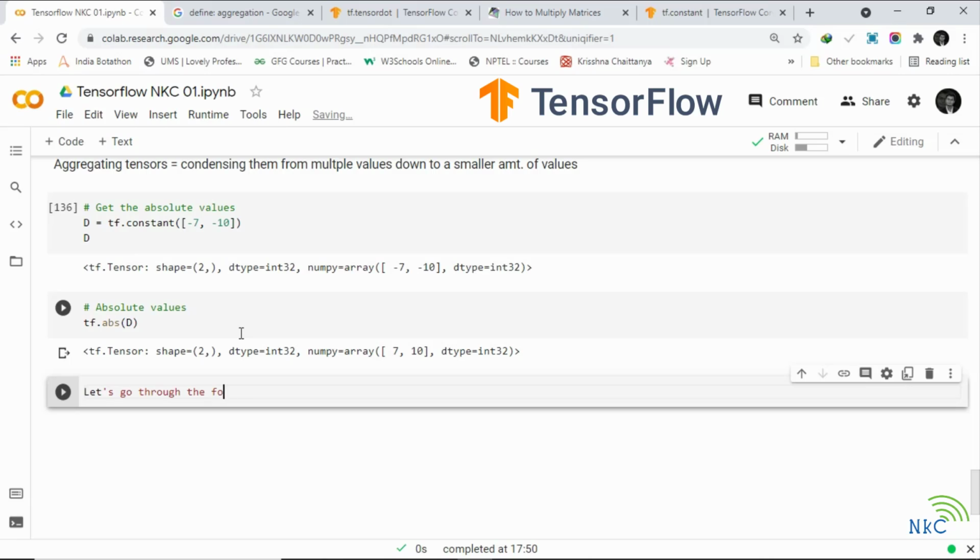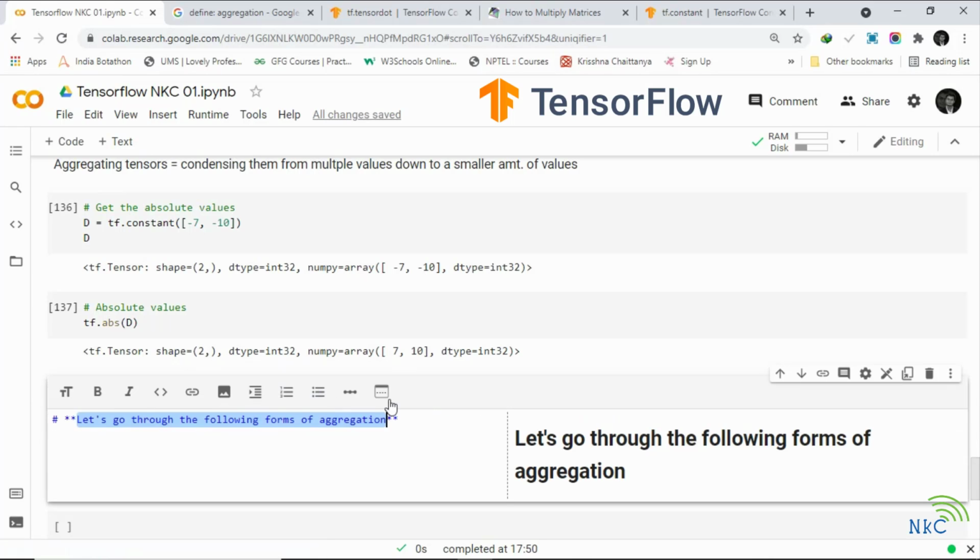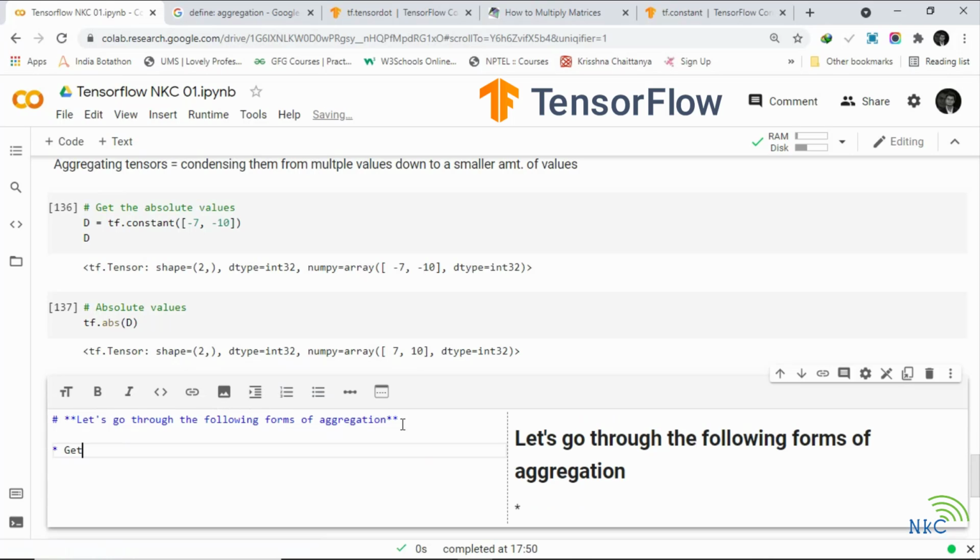Let's go through the following forms of aggregation. We will turn that into a markdown cell and come down here. First one I want to go through, get the minimum, and then we might want to get the maximum of a certain tensor. We also might want to get the mean of our tensor, and we also might want to get the sum of the tensor.